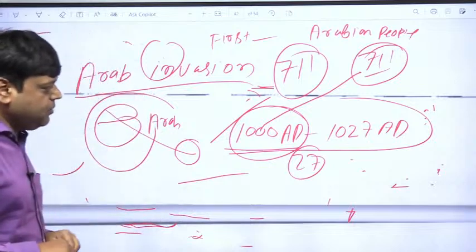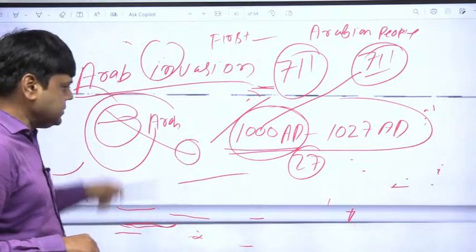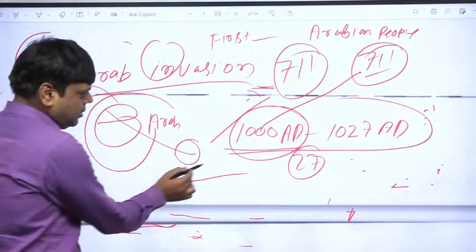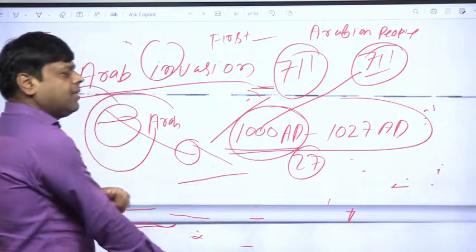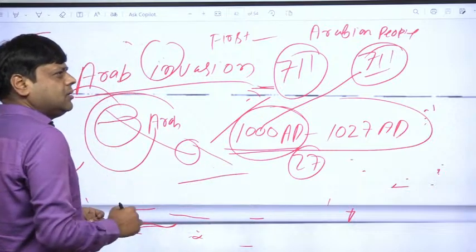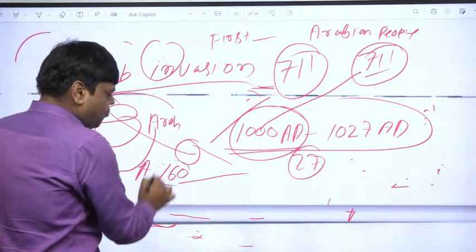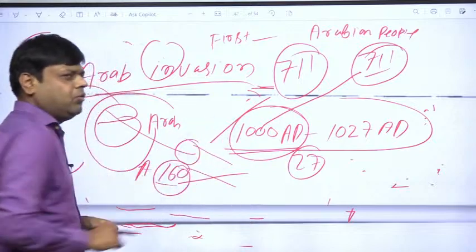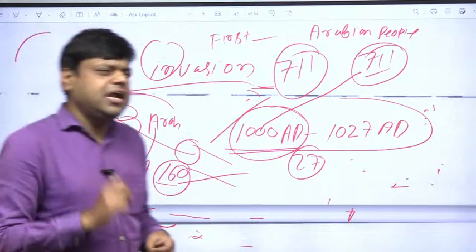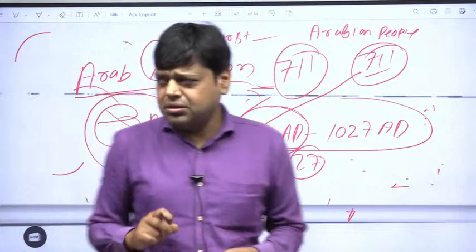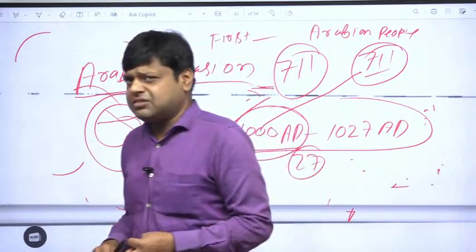Now you may ask me one question: sir, what is the Delhi Sultanate? Actually, after Mahmud Ghaznavi, after approximately 160 years, Mahmud Ghori attacked India and defeated Prithviraj Chauhan in the Battle of Tarain.